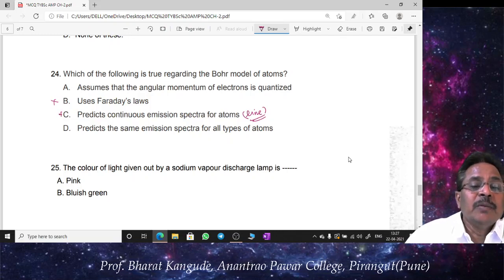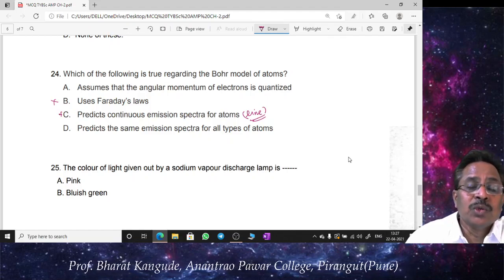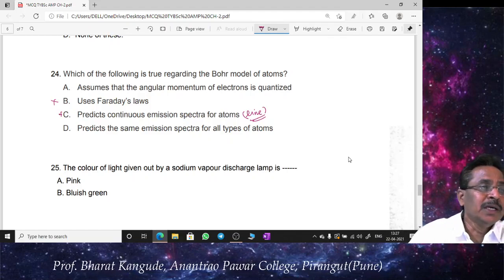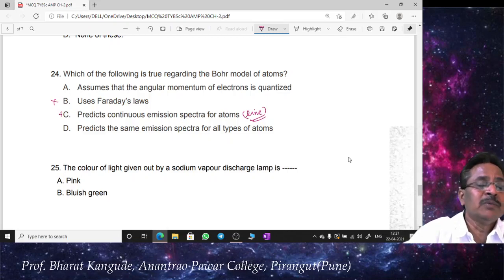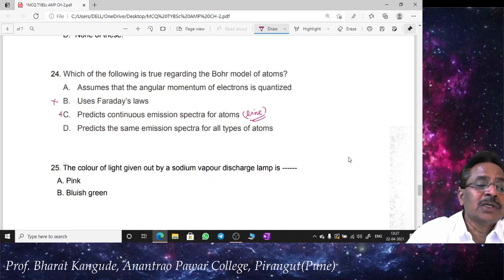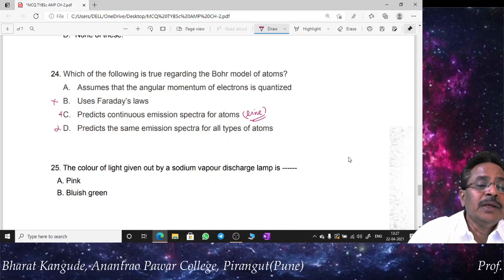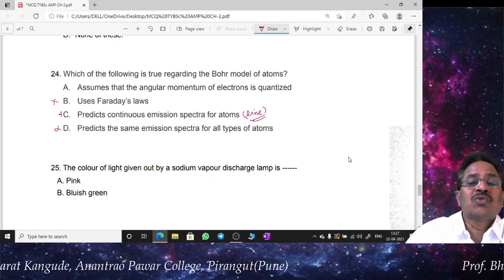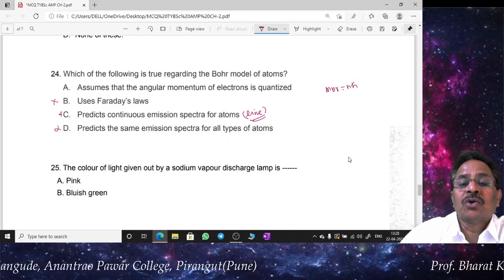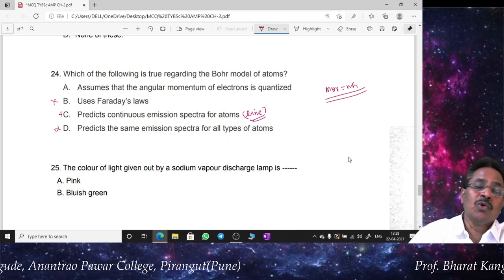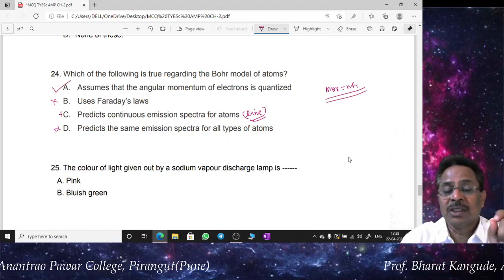Then, predicts the same emission spectra for all types of atoms. In the first chapter we have seen every atom has its own signature spectrum. So the spectrum of hydrogen is totally different from the spectrum of helium, and the spectrum of helium is totally different from oxygen or magnesium or any other element. That's why this is also not correct. And what is correct? It assumes the angular momentum of the electron is quantized. That is our second postulate, that mvr is equal to n h cross. This is called the quantum postulate of the Bohr atomic model, and that's why statement A is the correct option of question number 24.